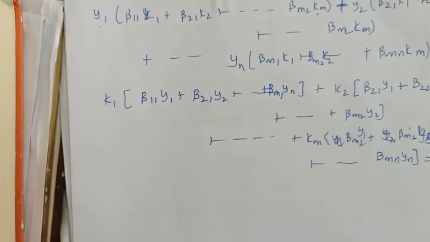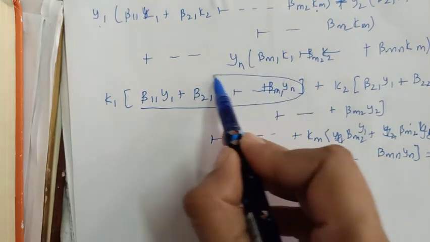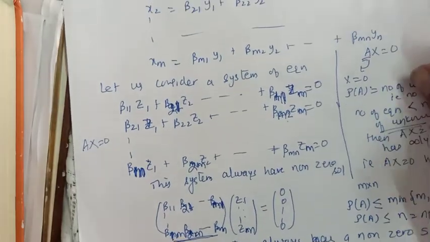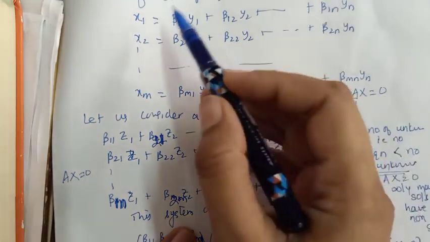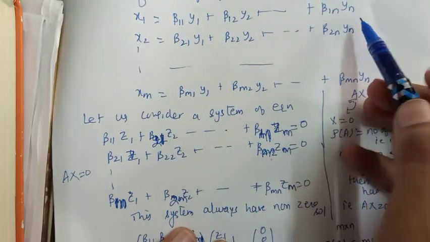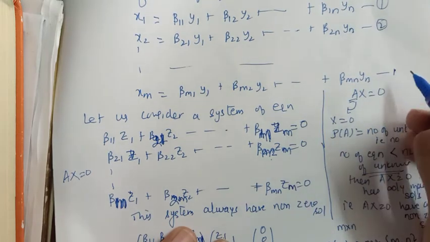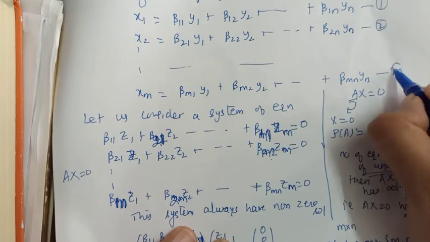Now look at this nicely. What was this thing from here? Beta 1 1 y1 and so on, let me call this equation number 1, 2 and up to how many equations? These will be m, right?